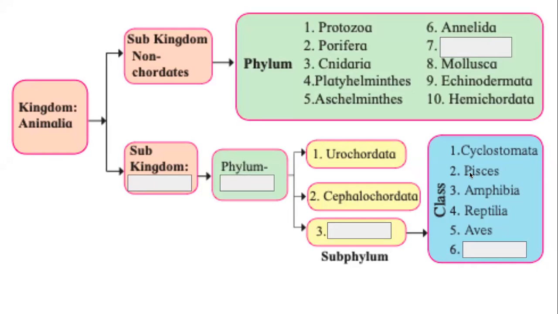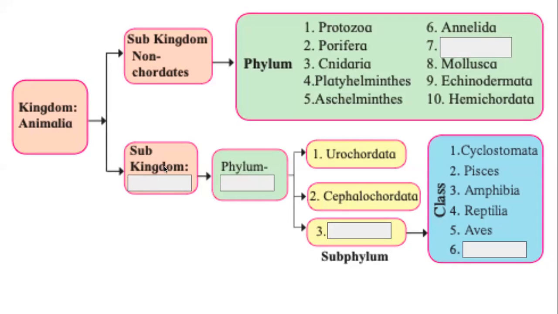The reason I made this a question is, and we will study later in the chapter, the biggest number of animals and the biggest variety of animals are in this phylum, phylum Arthropoda. We will study this. Remember this fact.